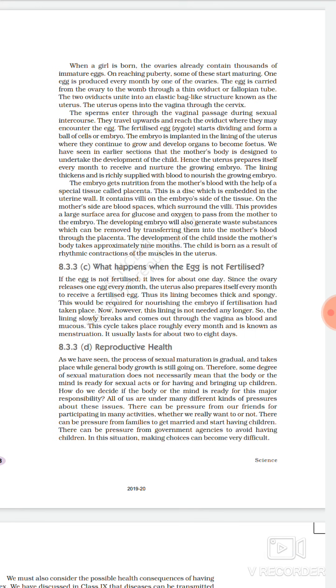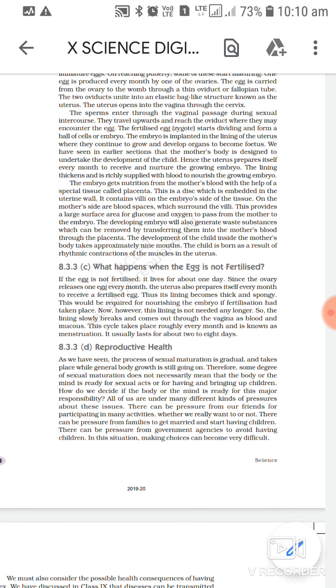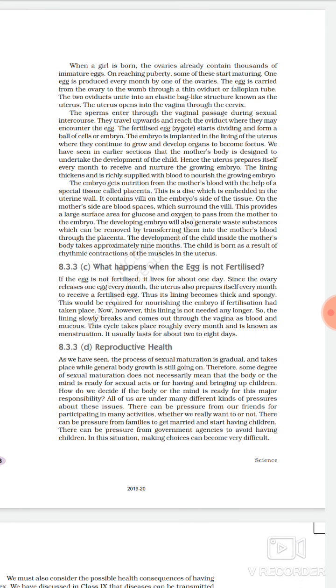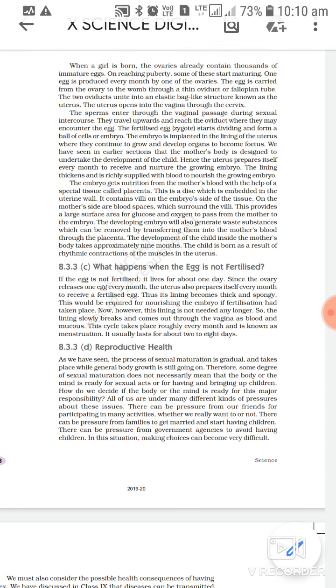But in the case of girls, when the girl child is inside the mother's womb, in the embryonic stage, at that time only the girl child has thousands of immature eggs. So when the girl child is born, she is born with thousands of immature eggs in the ovaries, and the development takes place in the entire period from birth to the puberty of the girl child.